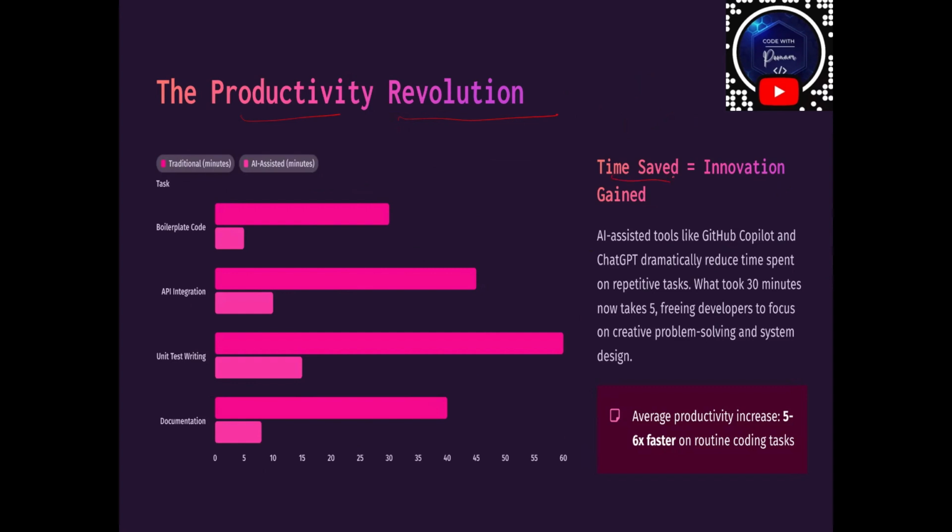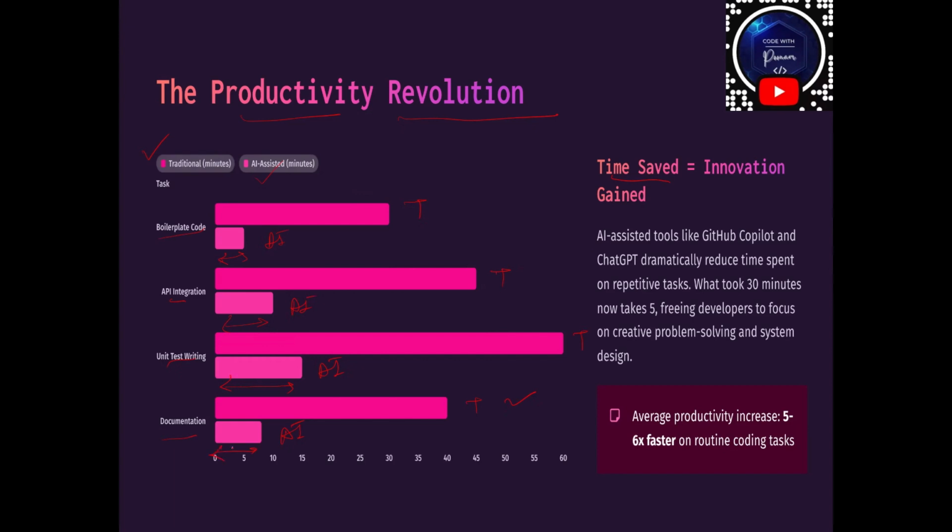So now if we see here, we have our traditional method and we have our AI method. So I'll write T here and AI here. Here as well T, and here I'll write AI. Here I'll write T and here I will write AI. Wherever I have written T, that is the traditional, how many minutes we are going to take, and wherever I have written AI, it is the AI-assisted minutes. For boilerplate, we can see how much less time we are going to take. For API integration, how much less time? For unit test writing, so much less time compared to our traditional, right? And documentation searching also has been reduced gradually to very little, right?